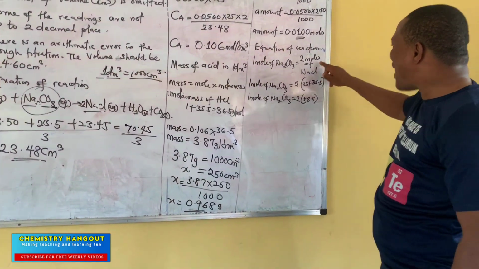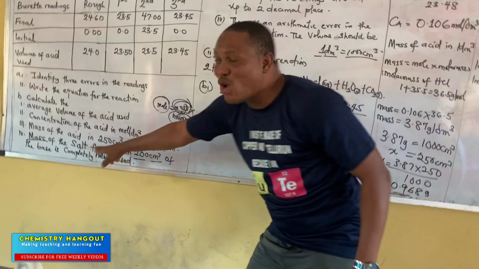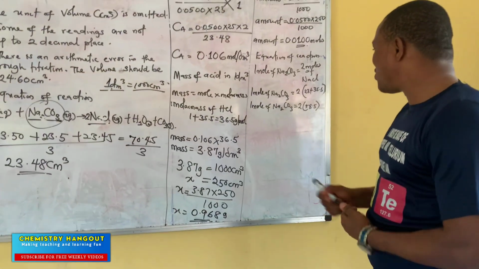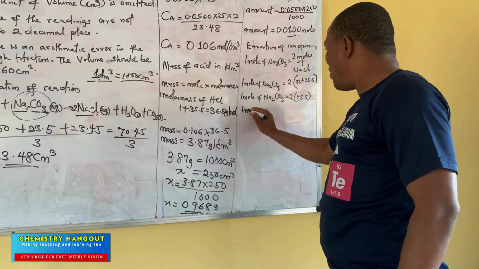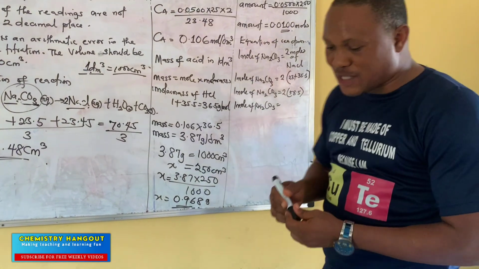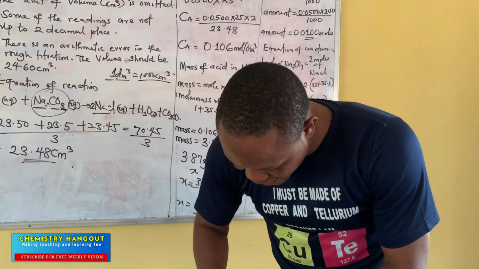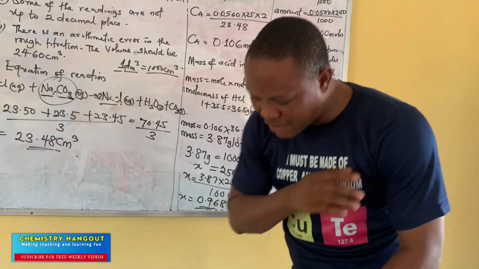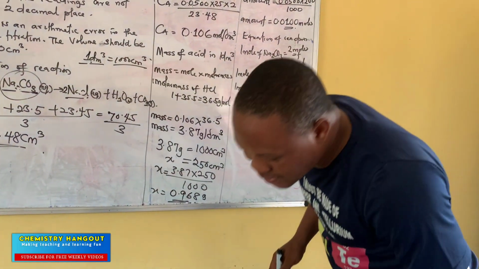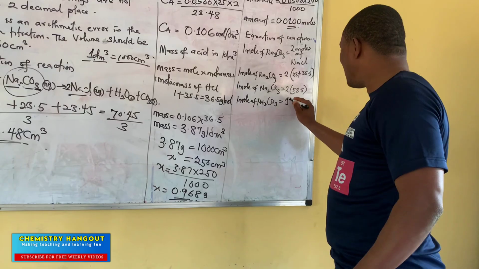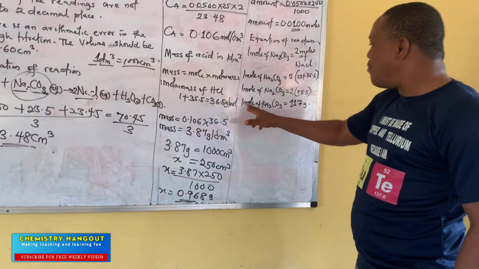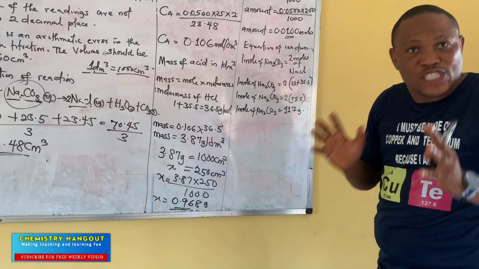I would have compared the mole if what I'm looking for is the mole of the salt, but I don't need the mole of the salt. I need the mass of the salt. That's how I'm converting to this. So it will now be 1 mole of Na2CO3 is expected to give us 58.5 times 2. You have to be careful. That's why you have to check all these things. 58.5 times 2 is giving us 117. So it gives me 117 grams.